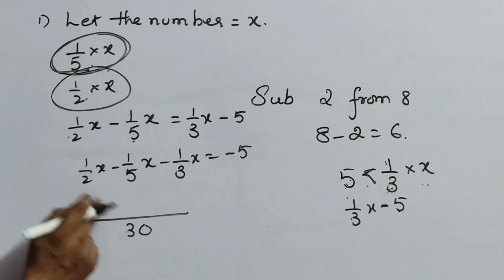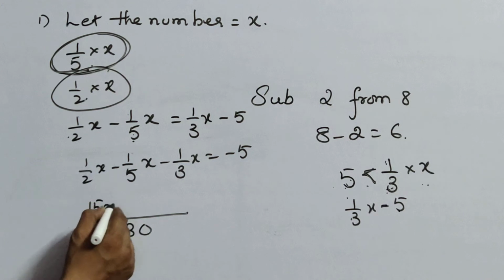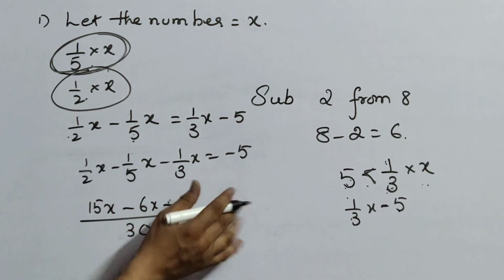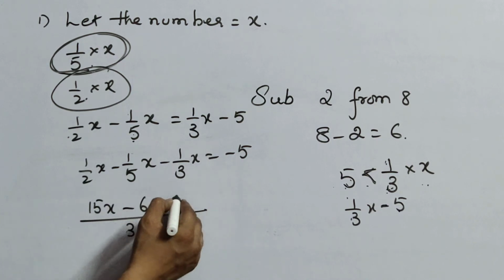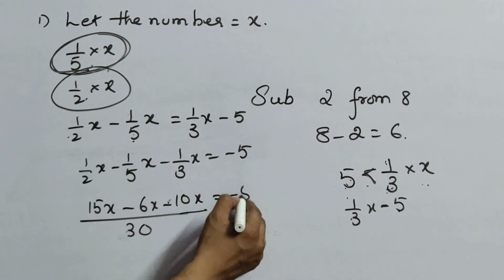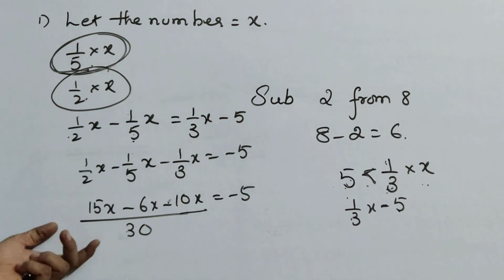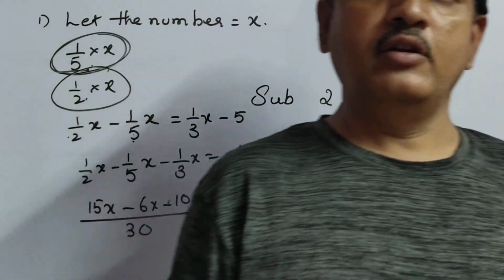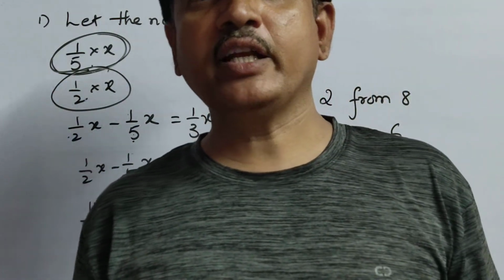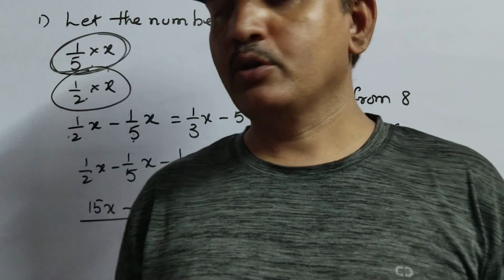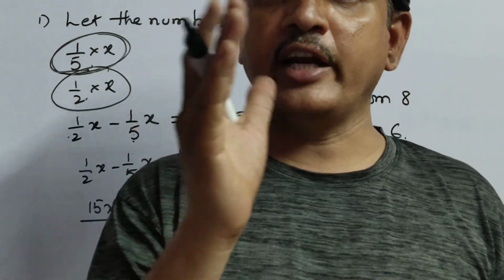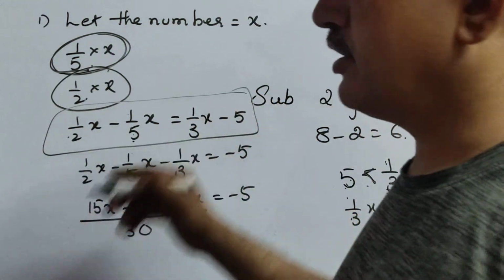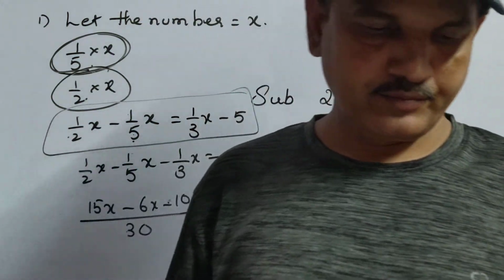Okay. So 2 table 15, 15x. Minus 5 table 6, 6 into 6x. Plus minus 3 table 10, 10 into x, 10x equals to minus 5. And you all know what to do here. Do that simplification. The simplification is given very clearly in the worksheet, because only the framing of an equation needs explanation. If you know this framing of an equation, the sum is very easy.